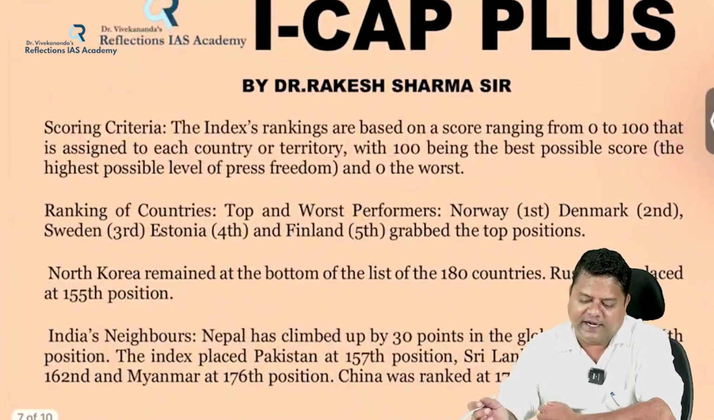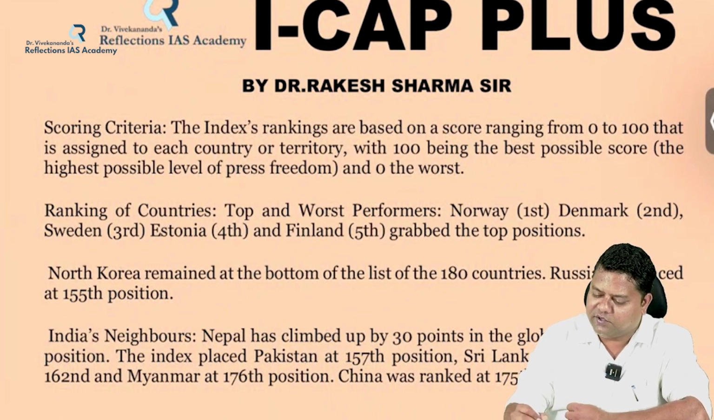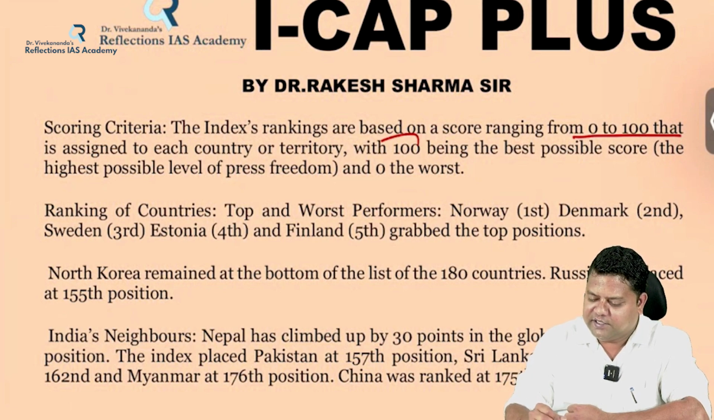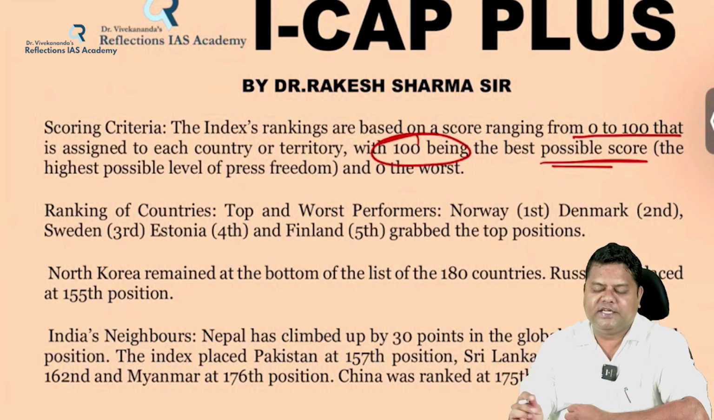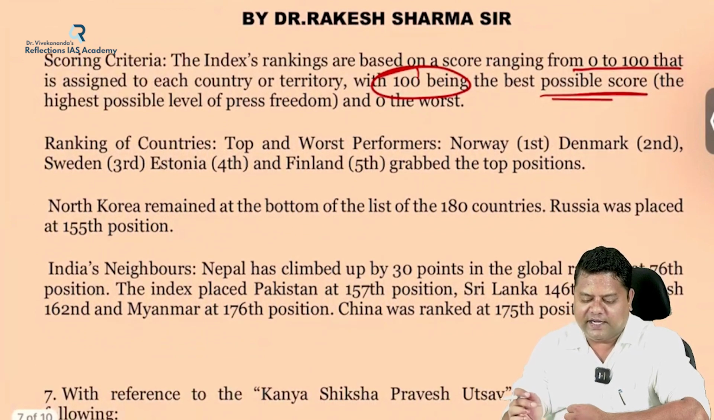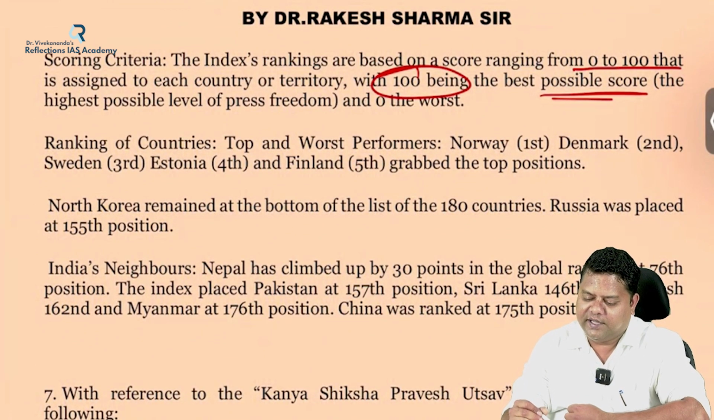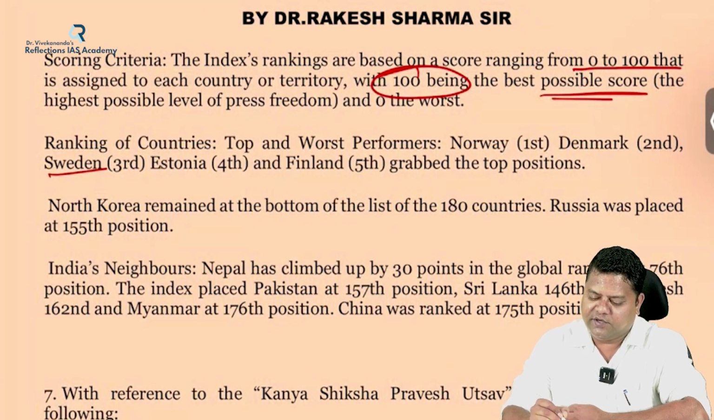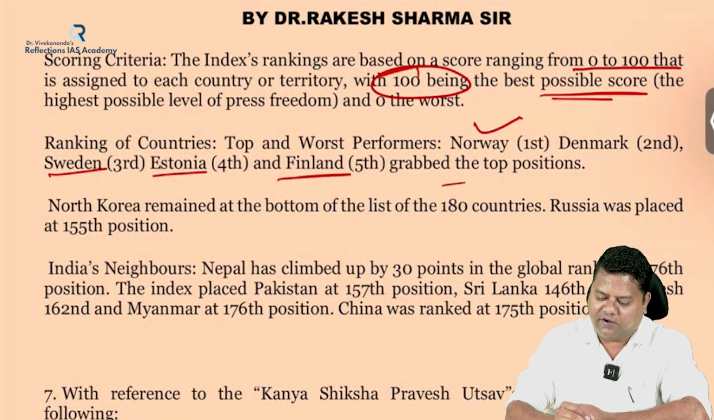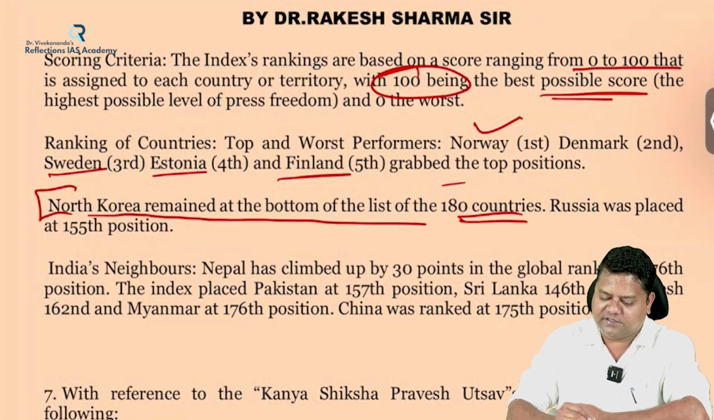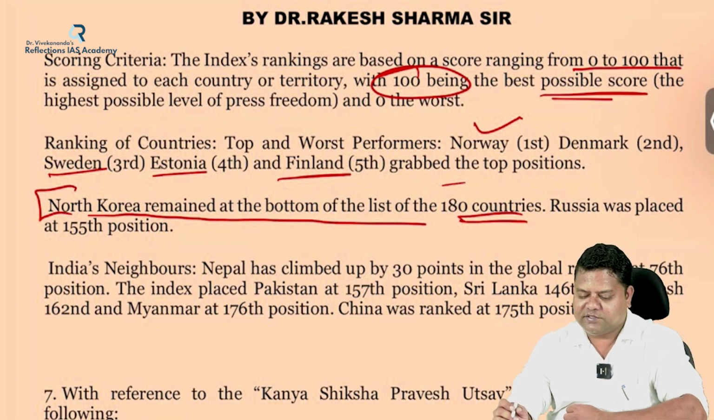So what is the scoring criteria of this? This is based upon a scoring range from 0 to 100, where 100 is the best possible score and 0 is the least or worst score. So ranking of countries, top and worst performers: Norway, Denmark, Sweden, Estonia, Finland grabbed the top positions. And North Korea has remained at the bottom of the list of these 180 countries. And India's rank was how much?